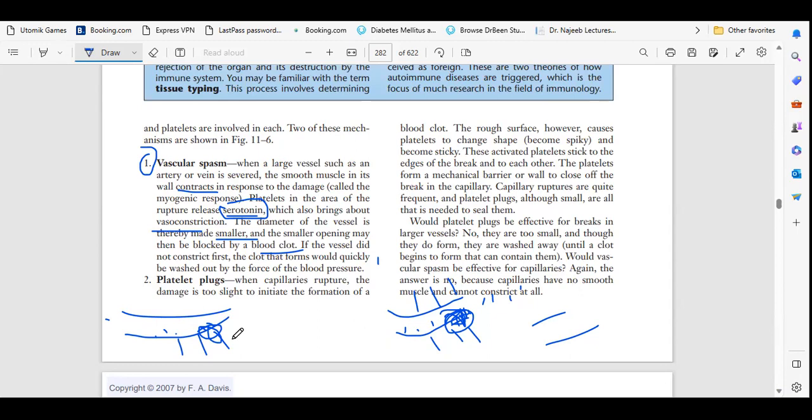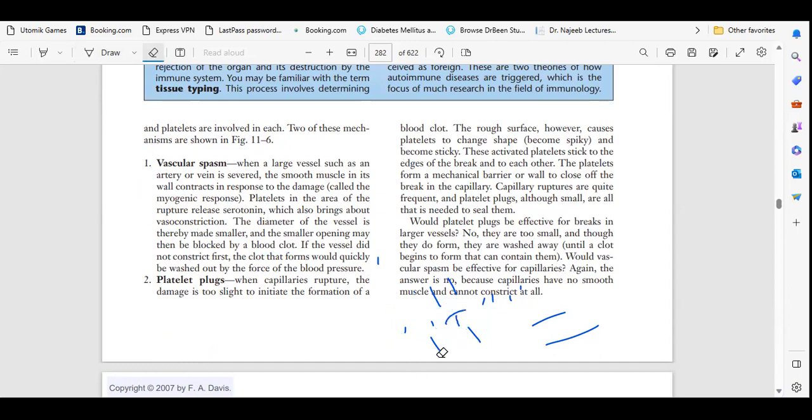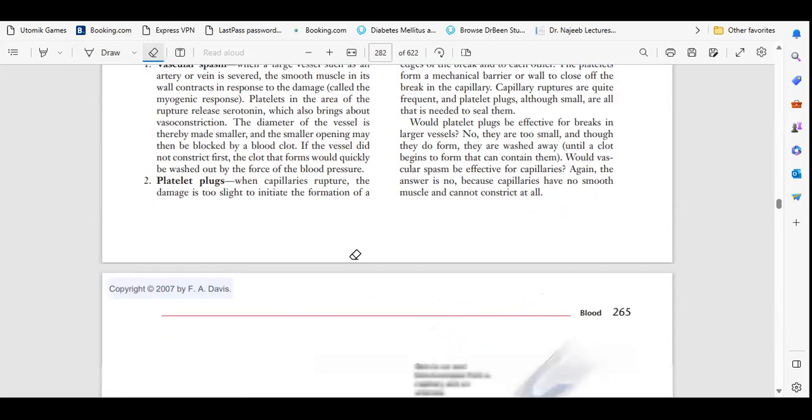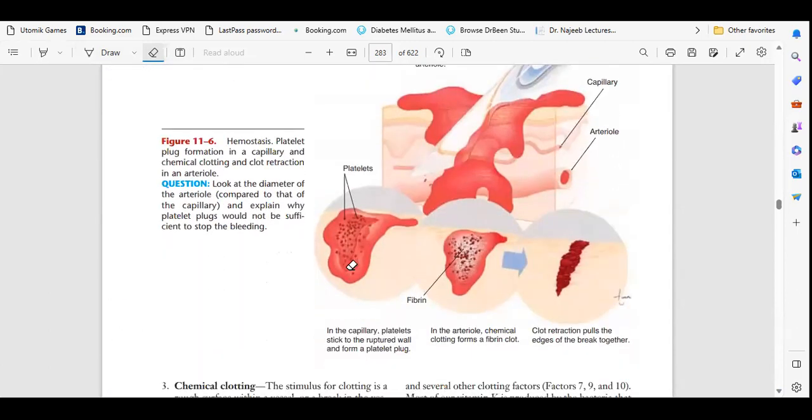So from the blood pressure, the blood clot will vanish away. Okay, understood. So this is the vascular spasm. Platelets will first work upon vasoconstriction, not on the clot. The first choice is vasoconstriction.